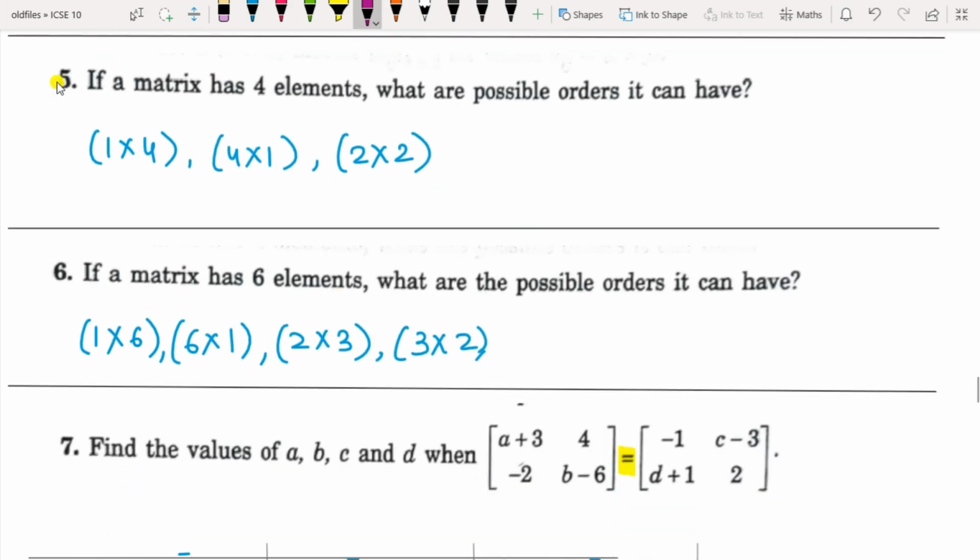Question 5 is, if a matrix has 4 elements, what are the possible orders it can have? So write all the factors of 4 here. It is 1 4 is 4, 4 1 is 4 and 2 2 is 4. So these many possible orders may be there for a matrix which has 4 elements. Similarly, if a matrix has 6 elements, then what will be the possible orders? Write the factors of 6 here. So it is 6 1 is 6 or 1 6 is 6, 2 3 is 6 or 3 2 is 6. So these are the possible orders for a matrix having 6 elements.